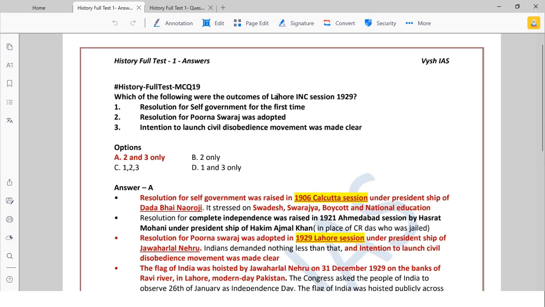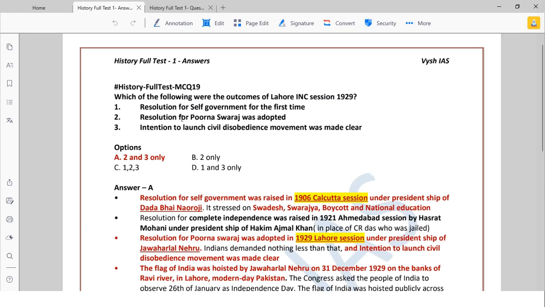Which of the following were the outcomes of the Lahore Indian National Congress session of 1929? So, important sessions. As and when you study MCQs, you will slowly start memorizing also. Like, okay, 1929 it happened in Lahore, and that time Jawaharlal Nehru was the president. Like that, slowly you will study. You cannot study all the sessions, locations and presidents in one shot.